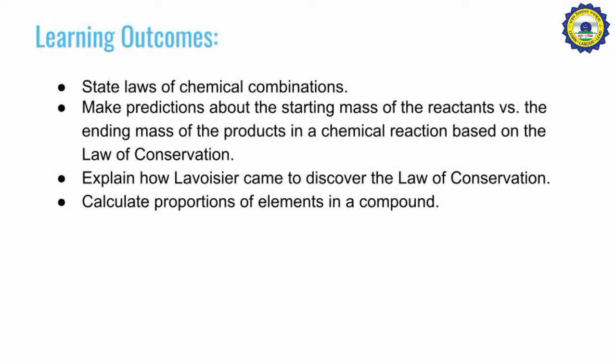Learning outcomes. Through this topic, students will be able to state the laws of chemical combination, make predictions about the starting mass of the reactants versus the ending mass of the products in a chemical reaction based on the law of conservation, explain how Lavoisier came to discover the law of conservation, and calculate the proportions of elements in a compound.